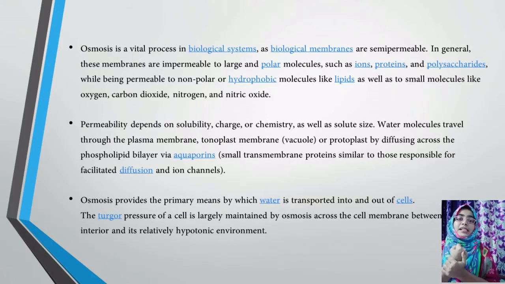Whereas particles which have large molecular size or more polar molecules cannot pass through our skin, such as proteins, ions, and polysaccharides, because the molecular weight and the surface area are higher than required.